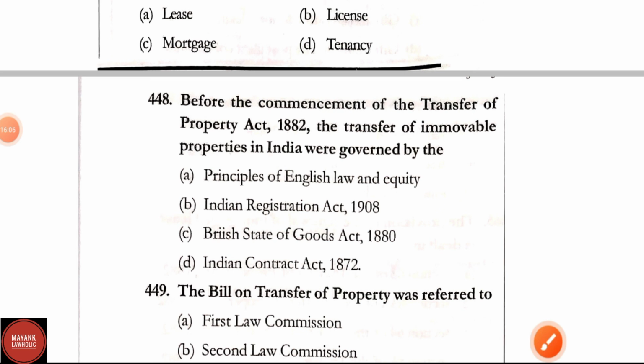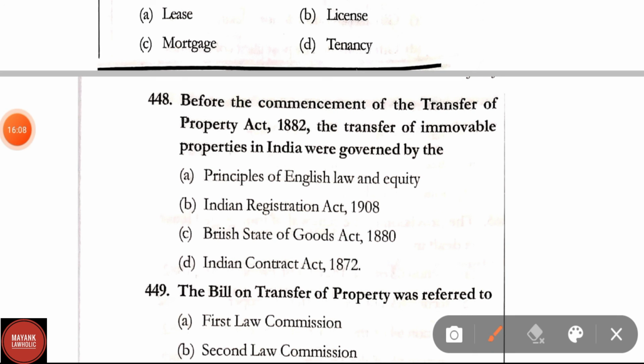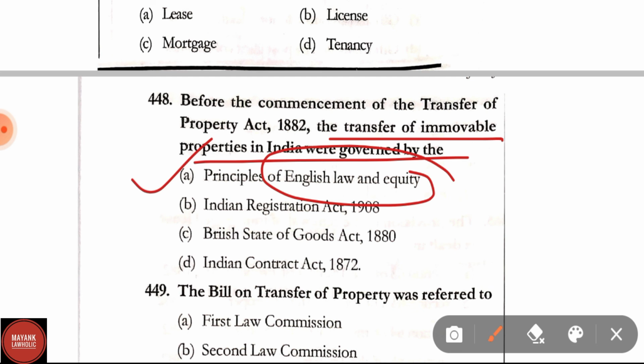Question number 448. Before the commencement of the Transfer of Property Act, the transfer of immovable properties was governed by the principles of English Law and Equity, Indian Registration Act, British Sale of Goods Act, Indian Contract Act. Correct answer is option A, that is, principles of English Law and Equity.